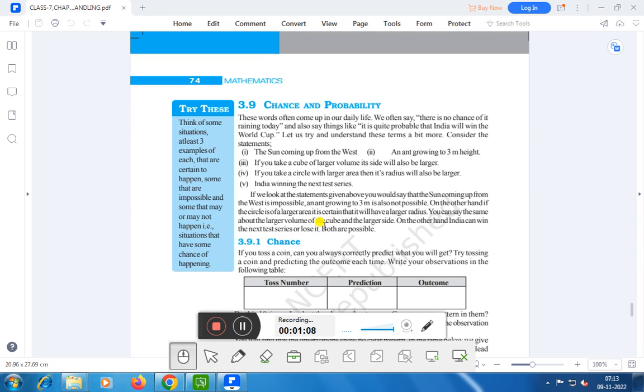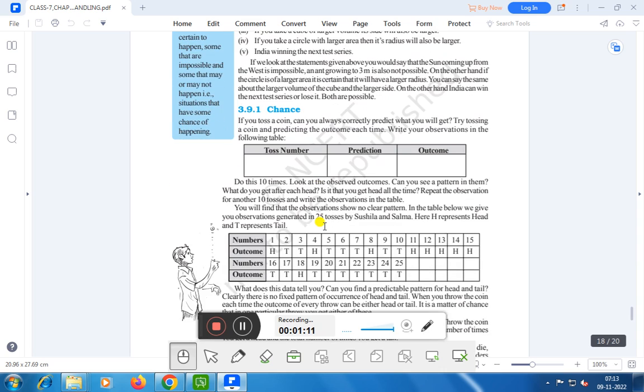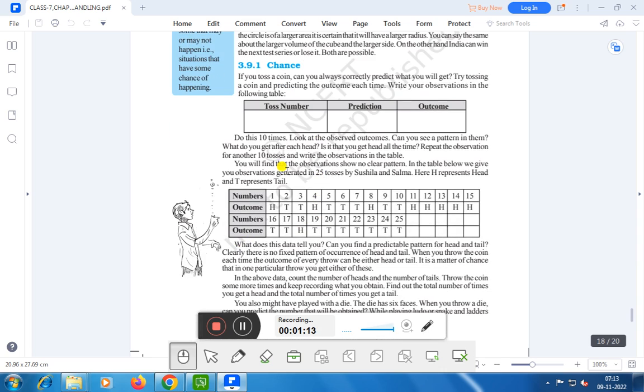Both are possible, right? Now we'll talk about chance. If you toss a coin, can you always correctly predict what you will get? Try tossing a coin and predicting the outcome each time. Write your observations in the following table.